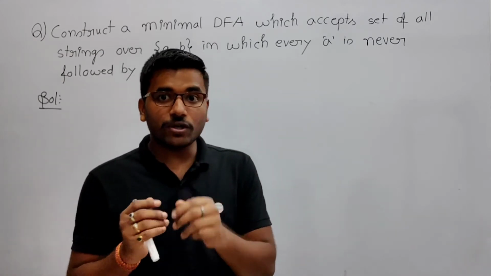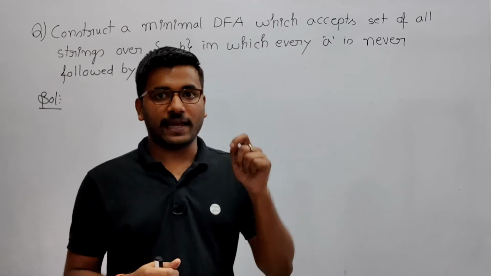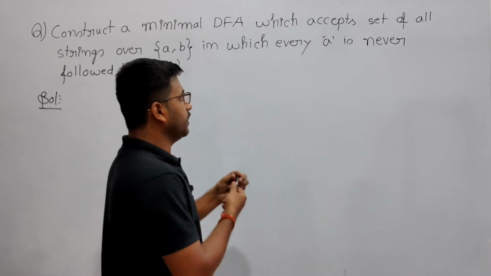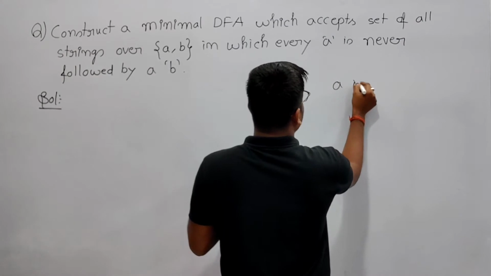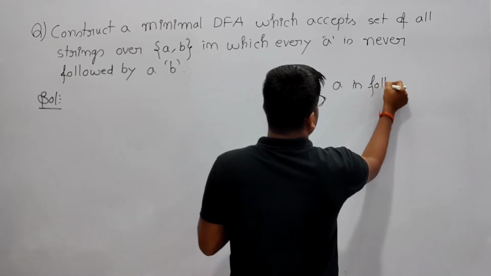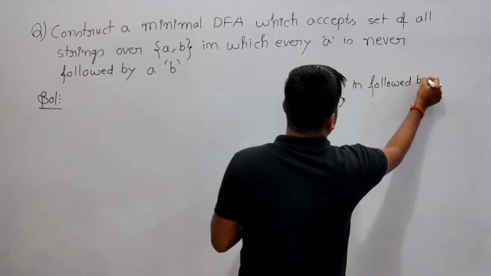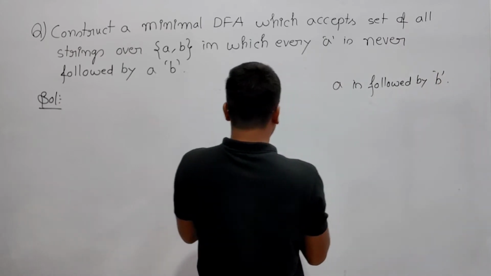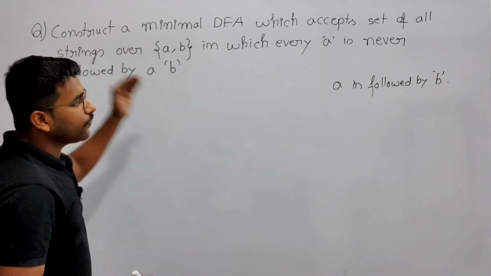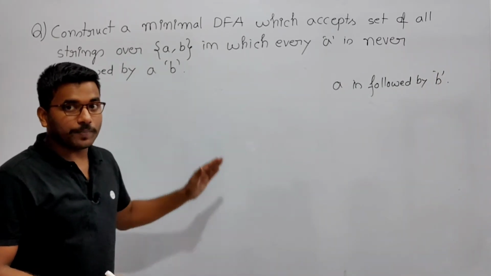Now this is not the complement of the previous lecture, where I told you that a is followed by b. A is followed by a b, that I have taught you in the previous lecture. Here it is saying that a is never followed by a b. It is not the complement.